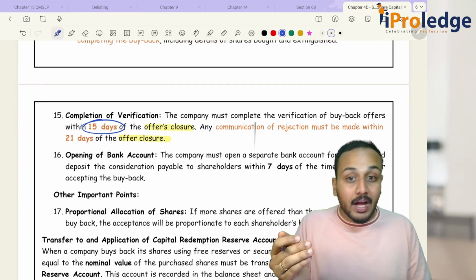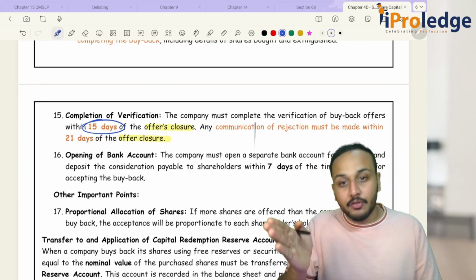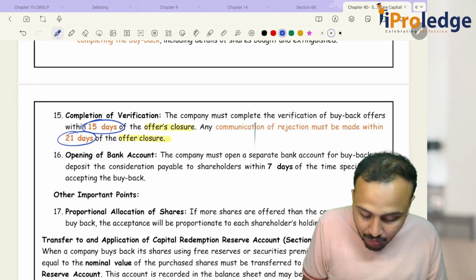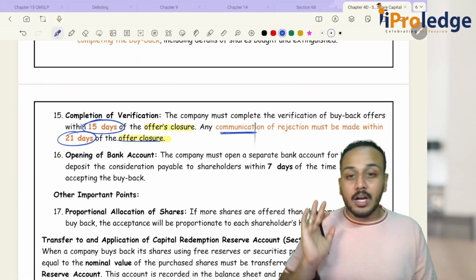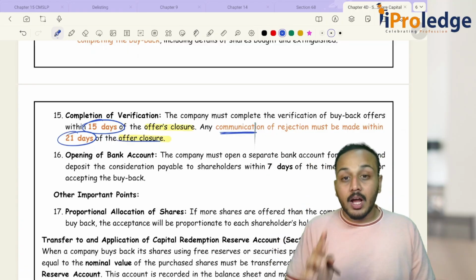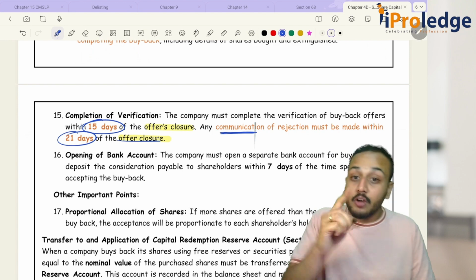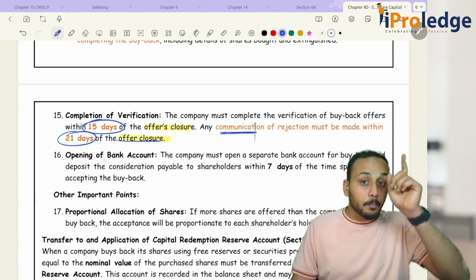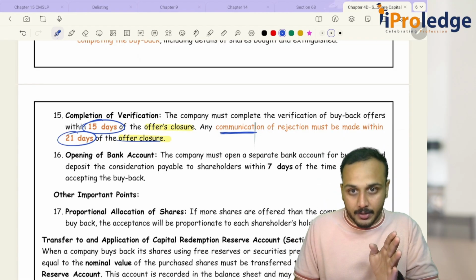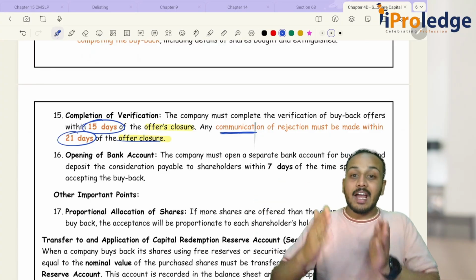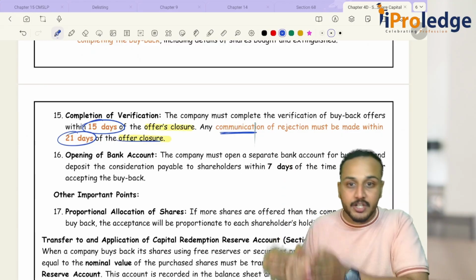And how much time do I have? I have another 6 days. Another 6 days from the end of 15 days. That is 21 days from the offer closure to communicate rejection. If at all I am rejecting your offer, I have 21 days from the closure of the offer. Remember, do not get confused. Buyback offer completion is different and offer closure is different. Okay. Buyback closure is when I am extinguishing my share certificates. All the process is over. I have bought back. That is completion of buyback.